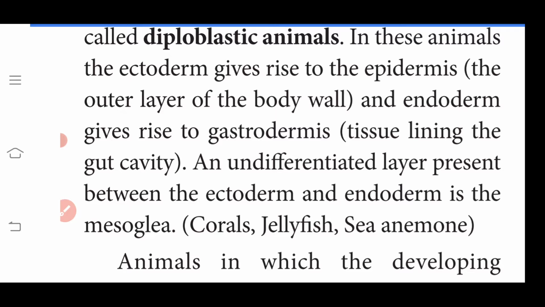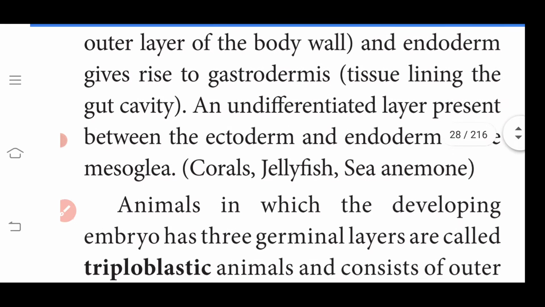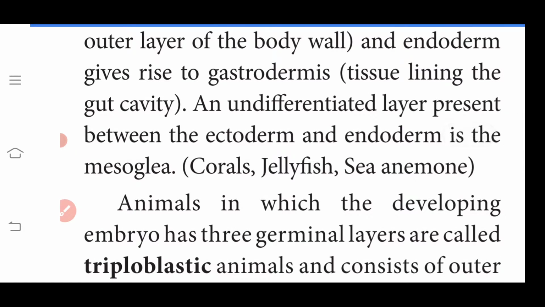In diploblastic animals, a middle undifferentiated layer is present in between the ectoderm and endoderm. That is called mesoglea. What are the examples for diploblastic animals? Corals, jellyfish, sea anemones. These animals are examples for diploblastic animals.